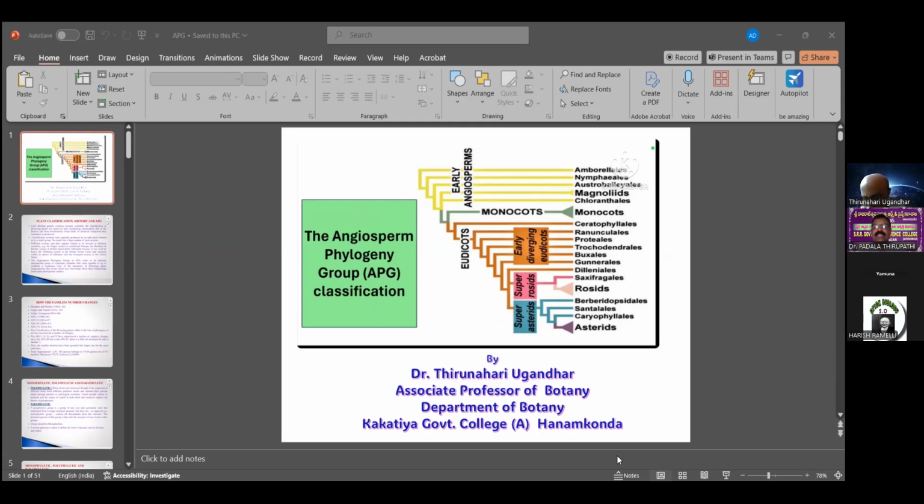Sir has clearly explained the natural system of classification, the Bentham and Hooker classification, and other phylogenetic systems of classification, the Engler and Prantl classification, yesterday. He also explained some important points regarding the Angiosperm Phylogeny Group classification in the previous class. Today, sir is going to explain the most important and vast classification related to the angiosperms, the APG system of classification.